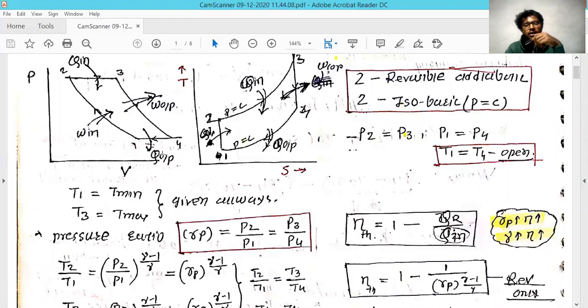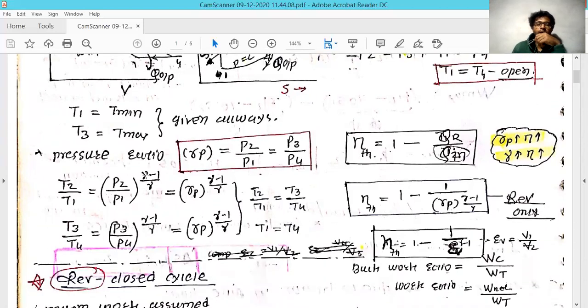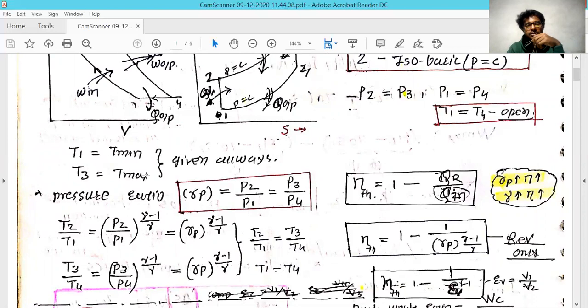So here the pressures P2 and P3 will be the same, and P1 and P4 will be the same. If you take the relation P1V1 divided by T1 equal to P2V2 divided by T2. Secondly, for the open cycle, the temperatures at the inlet and exit of that turbine are also taken as equal. In this chapter, the temperature at the inlet and the maximum temperature at the third condition will always be given in this ratio.